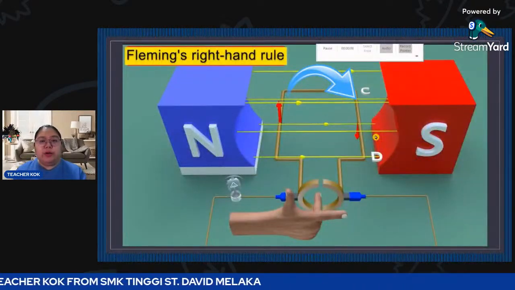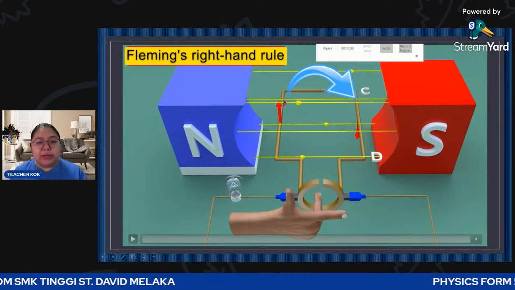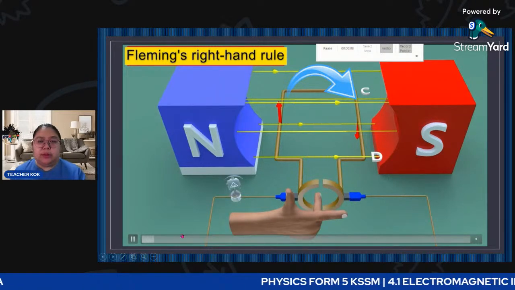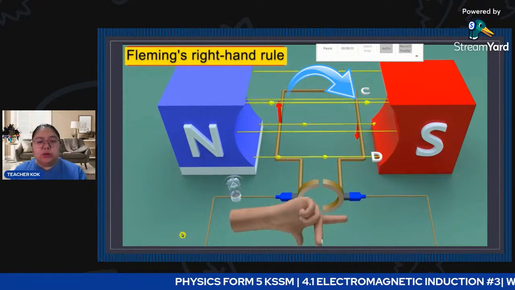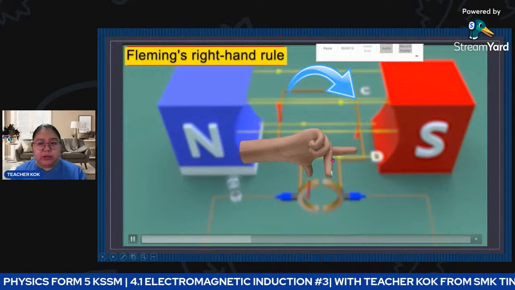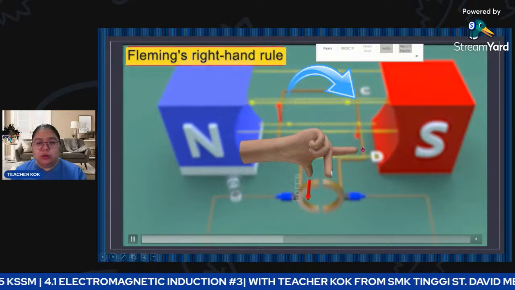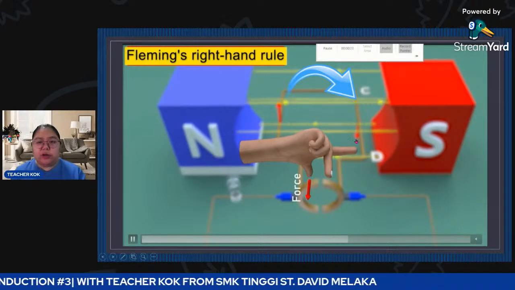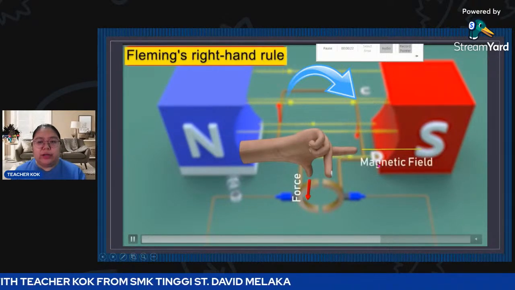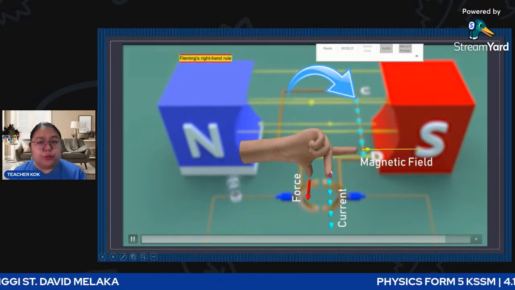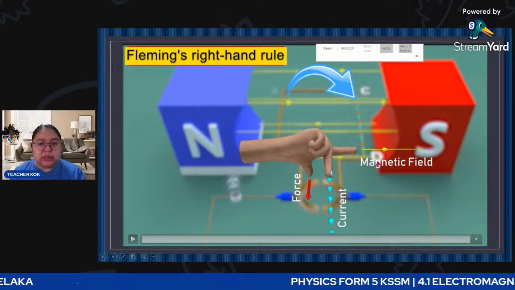Okay, now we go to another part. Just now it was A, B, is it? Now I want to go C to D. When C goes to D, you need to change your hand position. North to south also, it's the same. After that, you see the force. Force now is going down for the DC. How about the current? Current is coming to you. Coming to you means C goes to D.